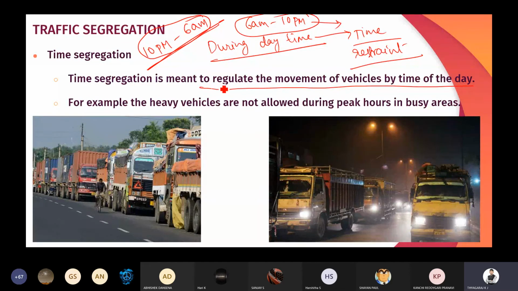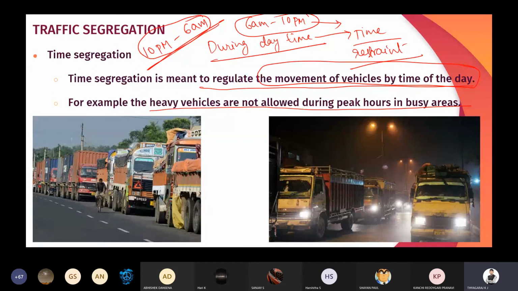So time segregation is meant to regulate the movement of vehicles by time of the day. Why is it called time segregation? With respect to time, we are going to restrict the movement of vehicles, thereby separating the fast moving vehicles and slow moving vehicles. For example, heavy vehicles are not allowed during the peak hours in busy areas. So this is the best example.